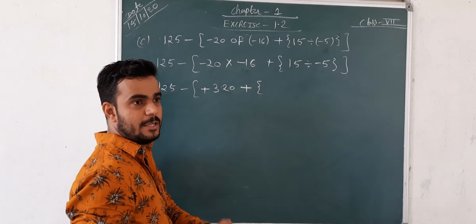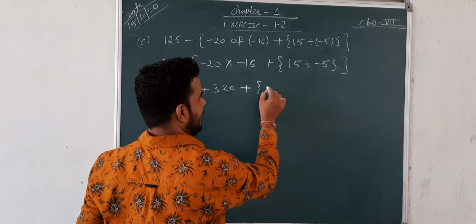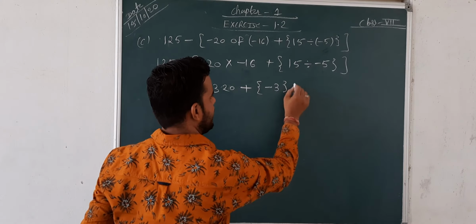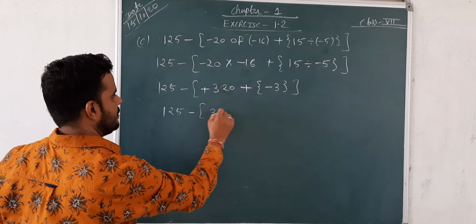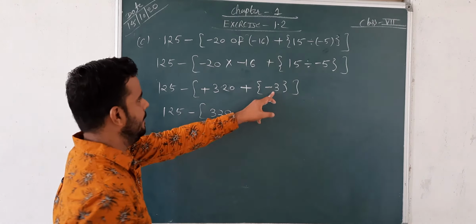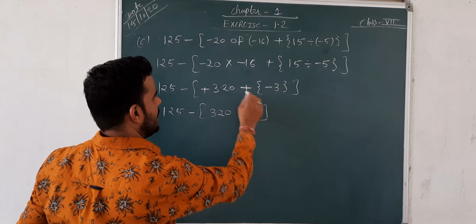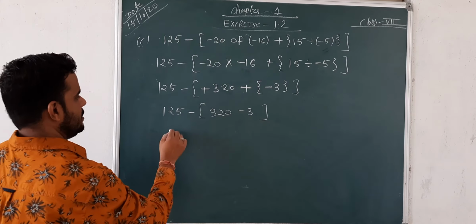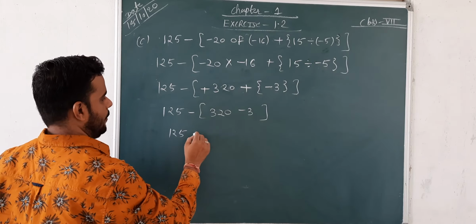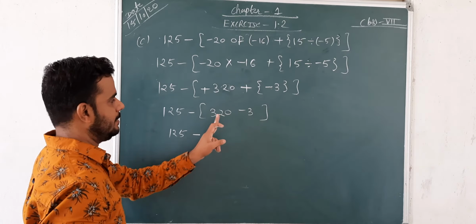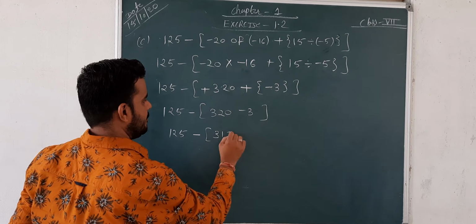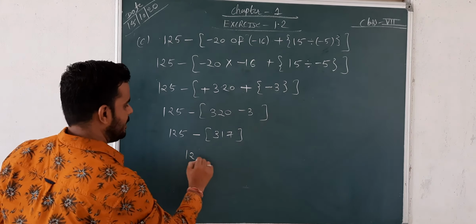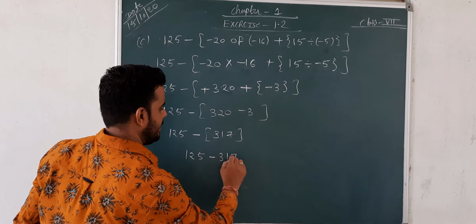5 with the 5, 5 with the 15, but the negative symbol is there, so negative 3. Okay, so 125 minus 320 and minus 3, plus minus 3. So 125 minus 320 minus 3, answer is 317.